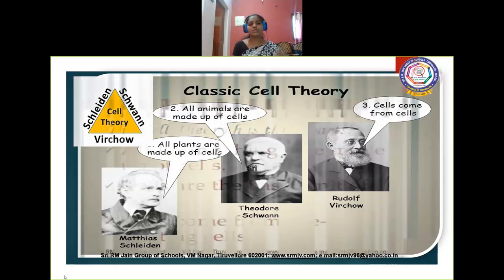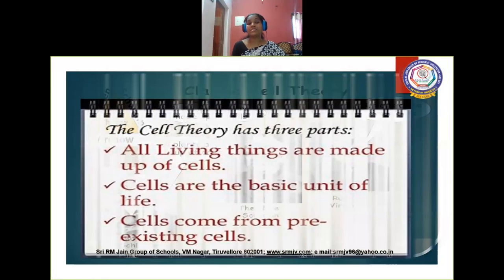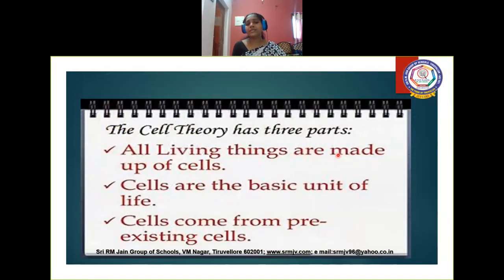So this is our cell theory, which states that all living things are made up of cells. Because they said plants and animals are made up of cells, so all living things are made of cells. Cells are the basic unit of life. Without cells, we cannot imagine life on this earth. And cells come from pre-existing cells. Of course, this is from Rudolf Virchow, who expanded the theory given by Leiden and Schwann. This is our classic cell theory.